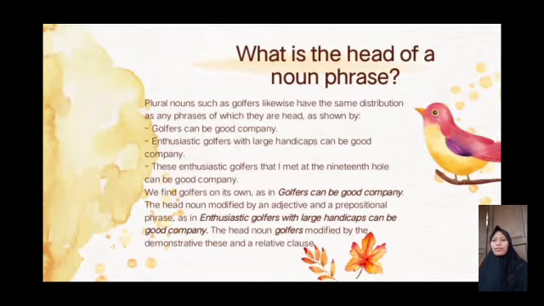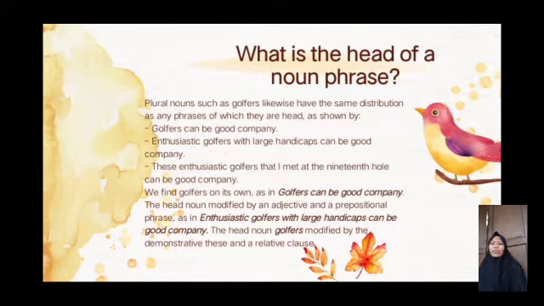The next, plural nouns such as golfers likewise have the same distribution as any phrases of which they are head, as shown by 'golfers can be good company'. 'Enthusiastic golfers with large handicaps can be good company.' And 'these enthusiastic golfers that I met at the 19th hole can be good company.'